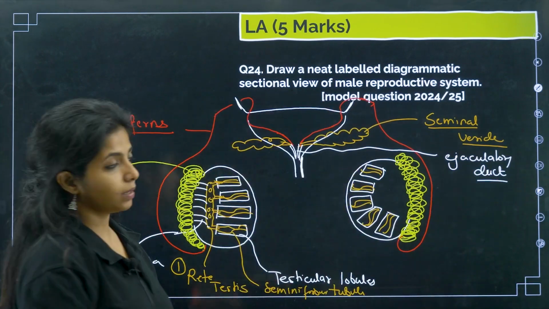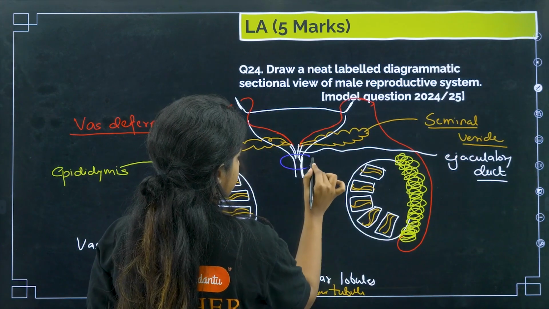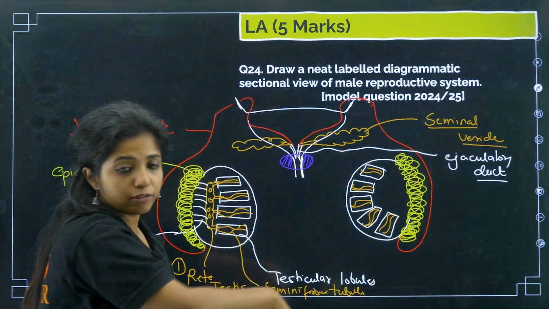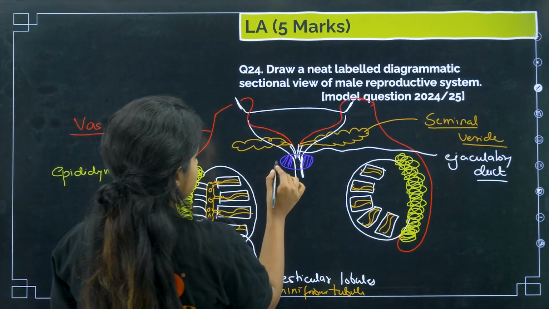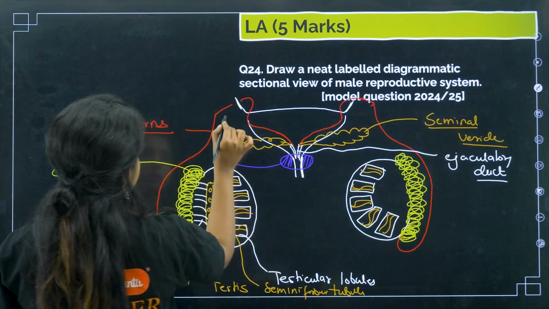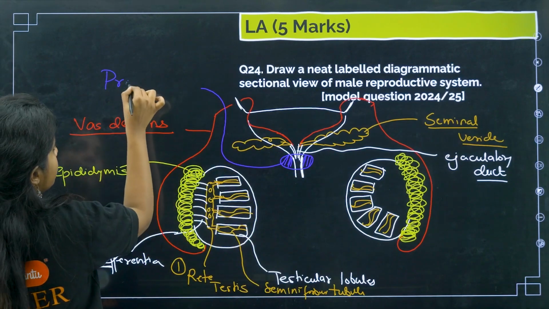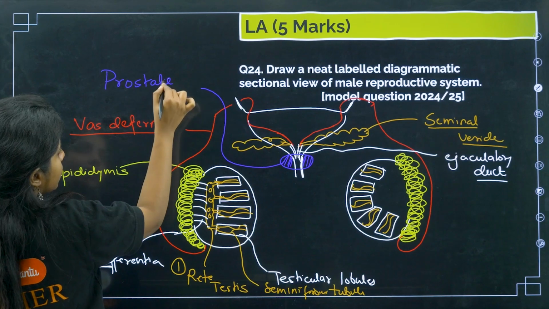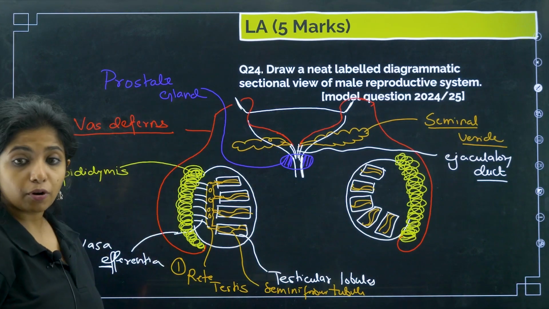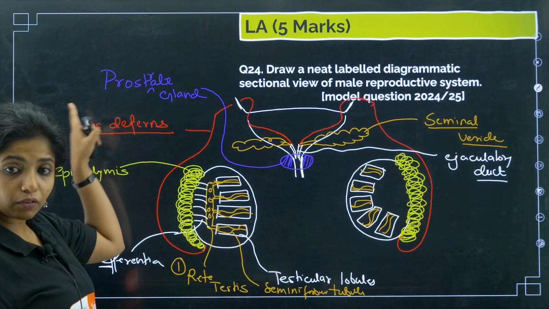And also one more thing, there will be another gland through which this will be passing, and this gland is known as the prostate gland. So first is the seminal vesicle, then we have the prostate gland.